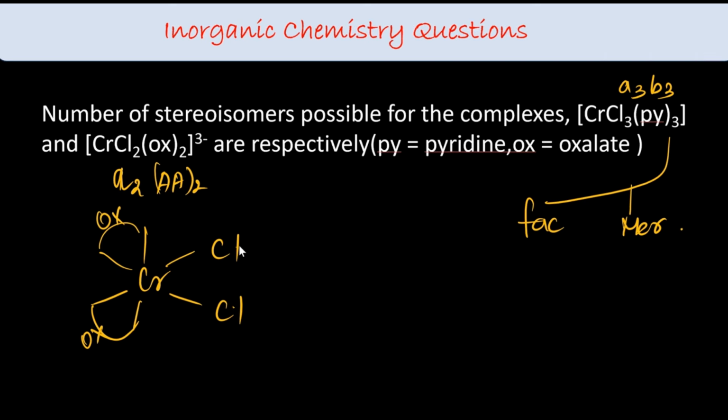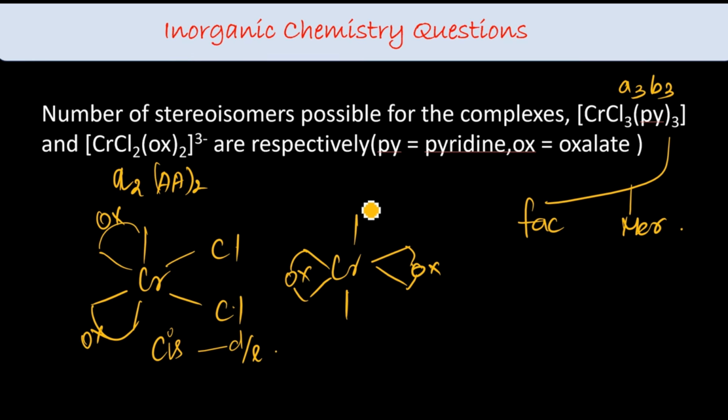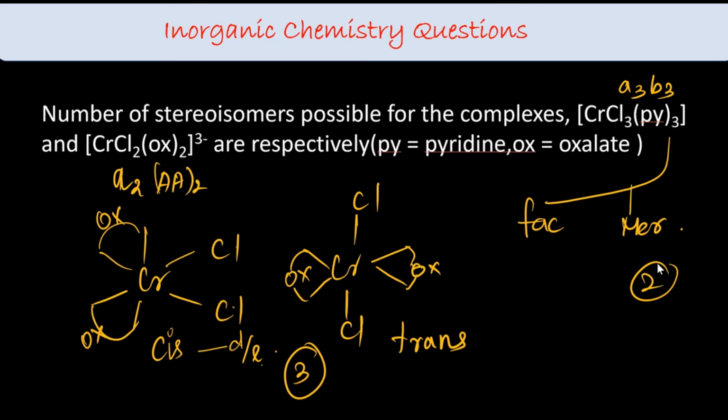Here Cl is on the same side, so which makes it cis. This can exhibit optical isomerism as well, which is D and L, right? If I draw a trans isomer of the same thing, with Cl, Cl on the opposite side, this is trans. So including D and L optical isomers, the total is 3, and this is 2.